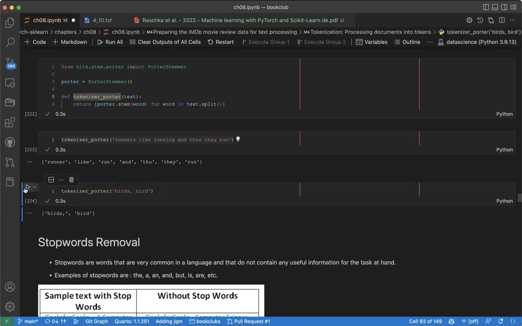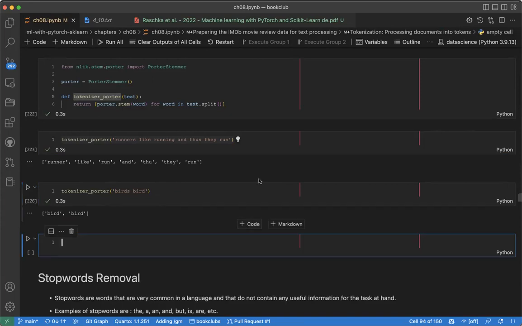Okay, let's look at it. You can see here we have birds and bird. It returned them the same. Can you see it works? Girls, boys, girl, boy.